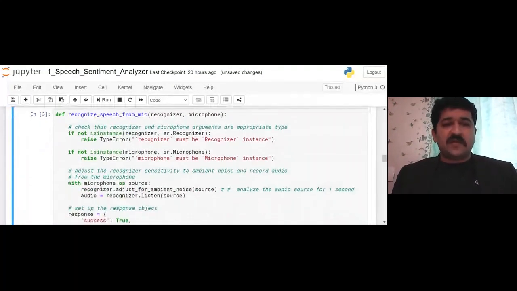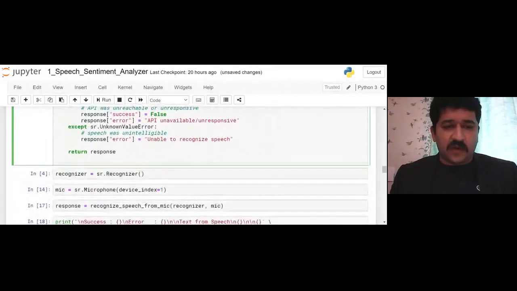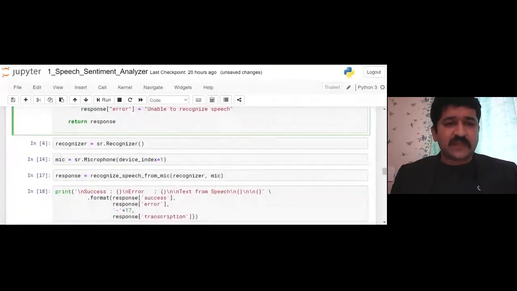The next code is somewhat big and needs to be understood very well. We write def, which is the way a function is declared. The function name is recognize_speech_from_mic, and it has two inputs, recognizer and microphone. If I go down, I will explain the code which gives you some of the inputs.